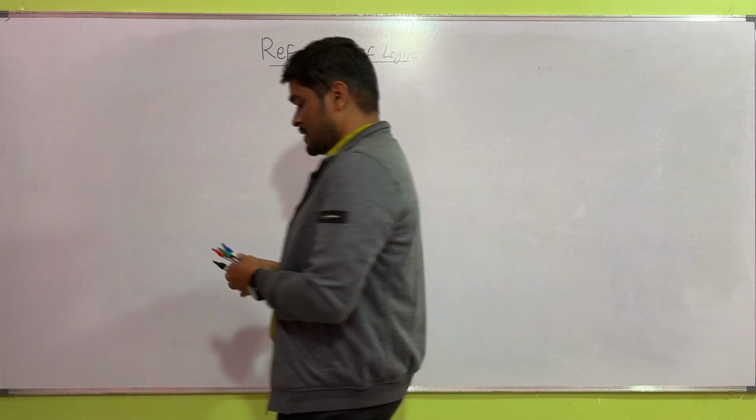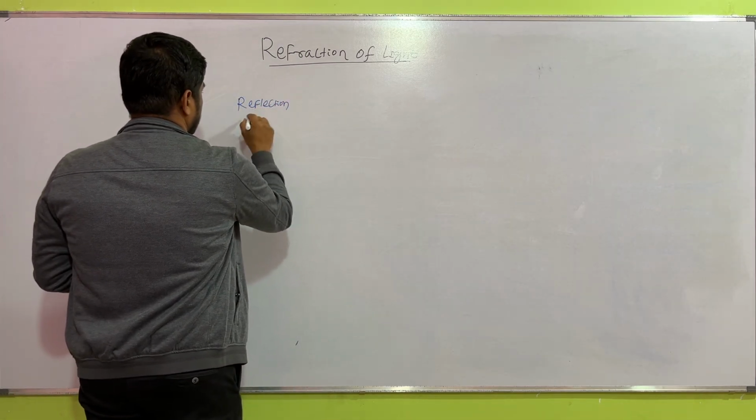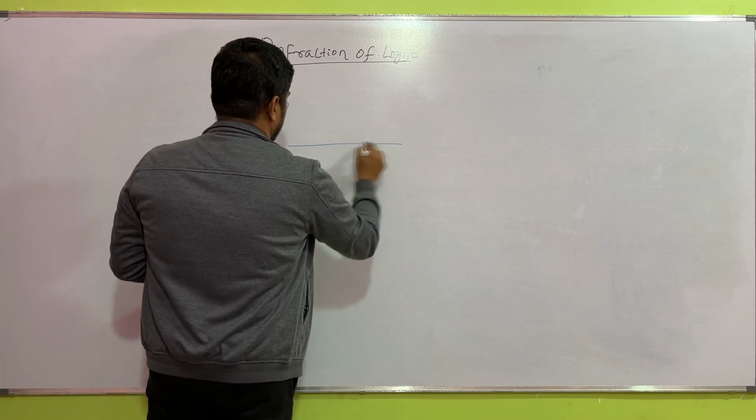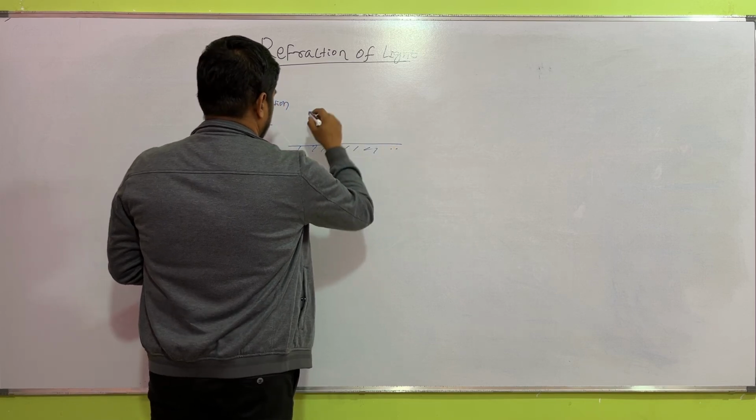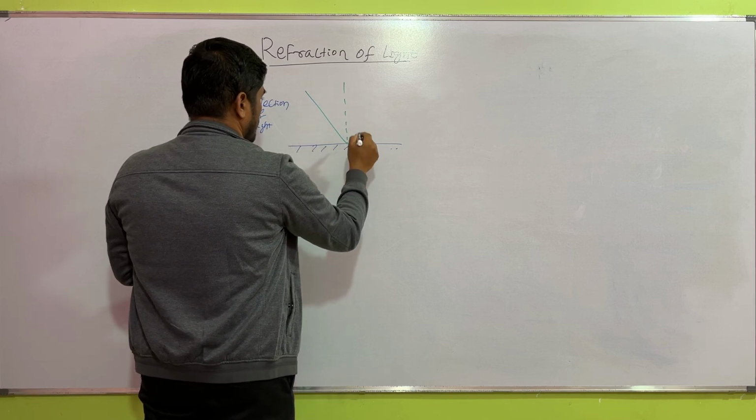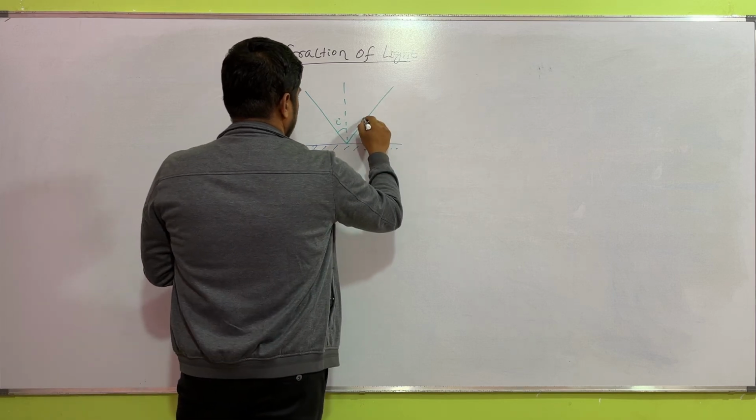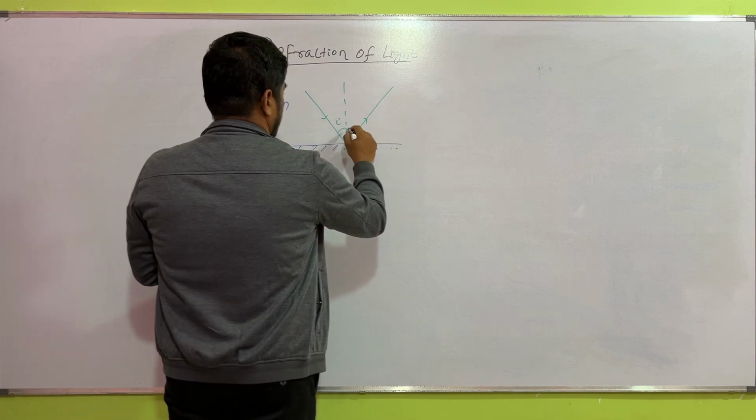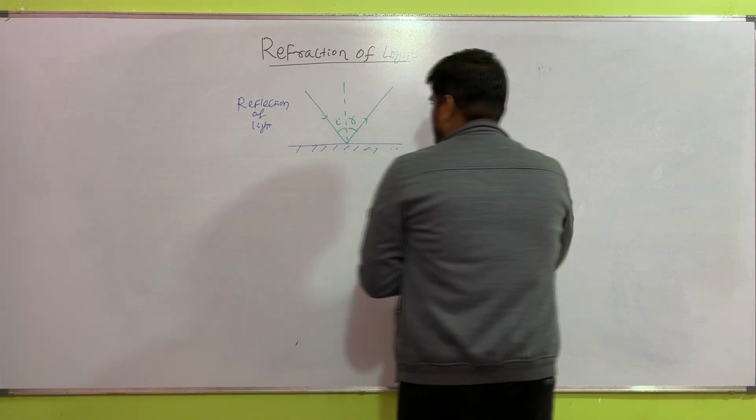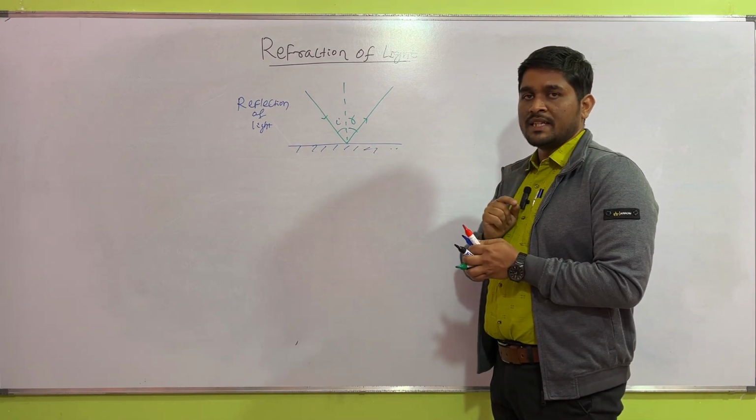In reflection of light, if this is the reflecting surface and this is the incident ray and this is the normal, this is the angle of incidence I, then this is the reflected ray with angle of reflection R. Here all the phenomenon occurs in the same medium.